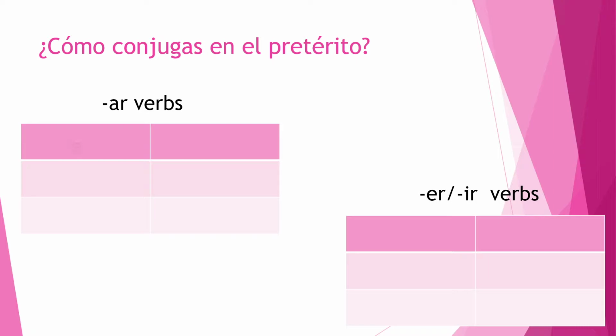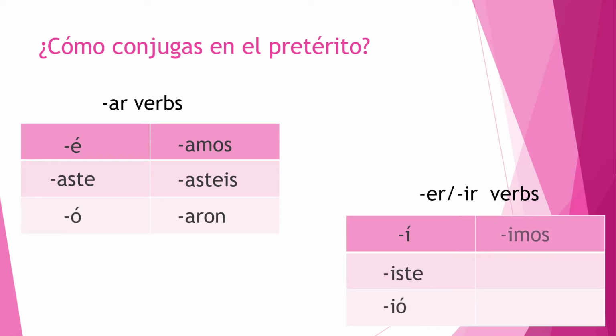For AR: é, aste, ó, amos, asteis, aron. Okay, do not forget your accents over the E for the yo and the O for the él, ella, usted. Okay, ERs and IRs, they conjugate in the exact same way. I, iste, ió, imos, isteis, ieron. Okay, accent on the I and on the O.